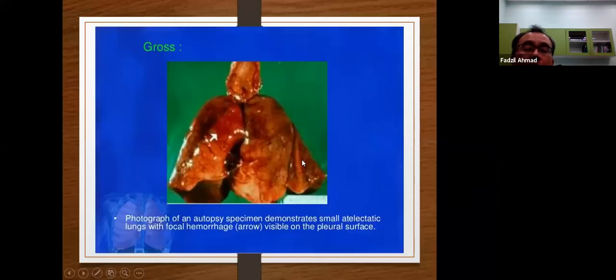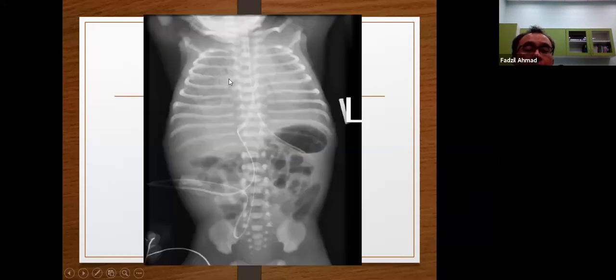So this is what happens when the alveoli collapse. The lung becomes solid like a liver, very solid. This is a lung in which the alveoli have totally collapsed, and it looks like a liver. And this is the X-ray for patients who have RDS, hyaline membrane disease. You can see all whitish, solid white, with some grainy appearance at the periphery, where you can see the air bronchogram, because everything else is solid.